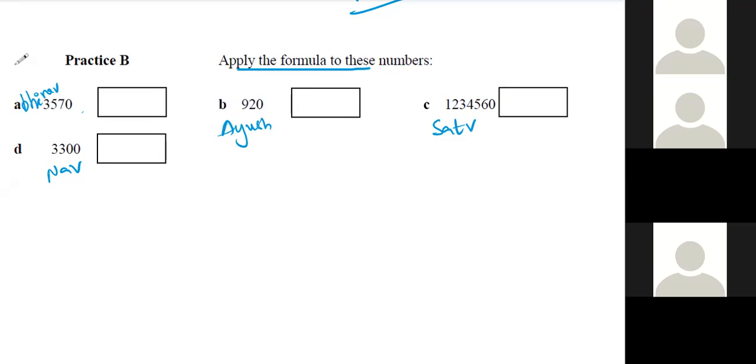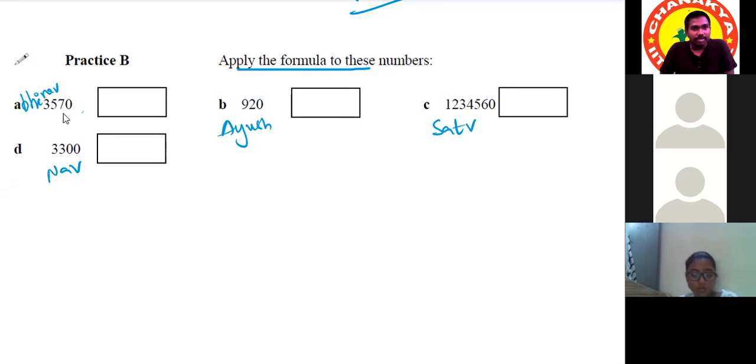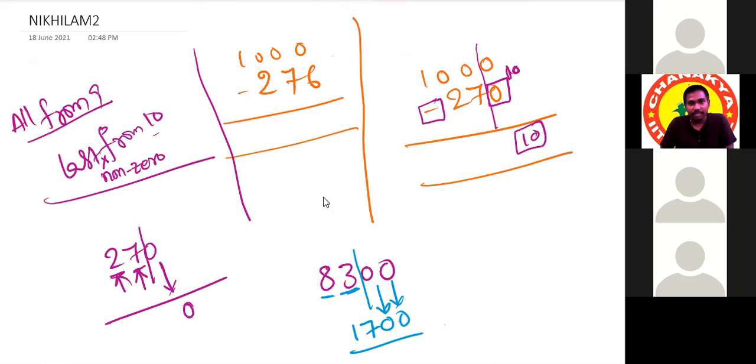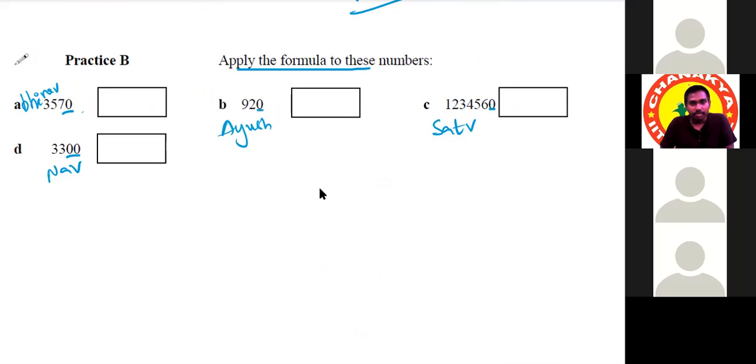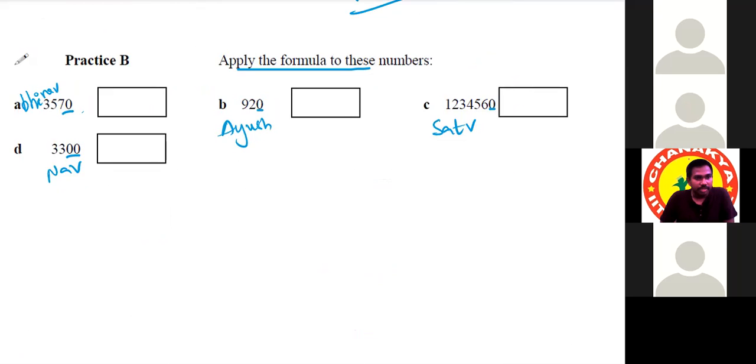Sir, but here it's something else, because in Nikhilam we have to take 10, but here the unit digit is 0. You have also taught this before this exercise. That's already explained, you know. Yes, sir, that's what I was saying. Actually, this exercise is a little bit different from the first one. Yes, the formula is the same, the rest remains the same. Akash completed, Srihita completed, Navya completed, Pallav completed, Sadhvi completed.